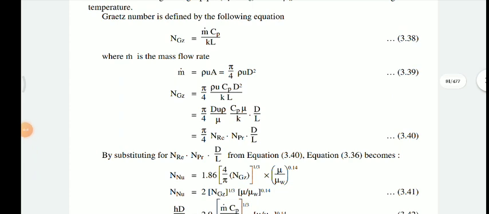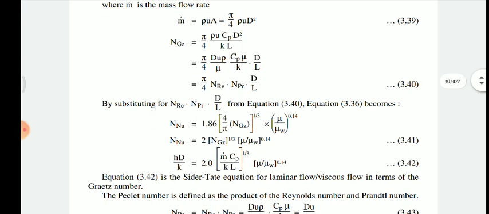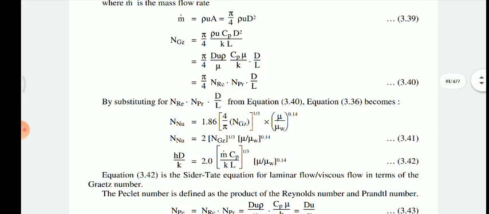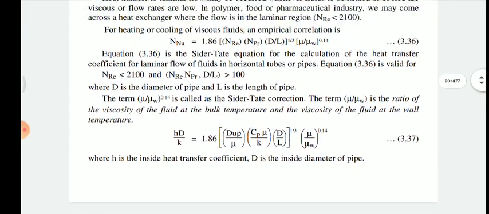Now it is only the informative step, number 3.39. So you have to remember that Graetz number is pi by 4 into Reynolds number and Prandtl number multiplied by d by L. Okay, so simplify that equation and put the values of d by L into equation number 3.36. Okay, so by substituting the Reynolds number, Prandtl number and d by L from equation 3.14 and putting into equation number 3.36, it becomes